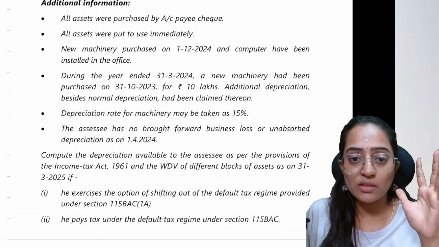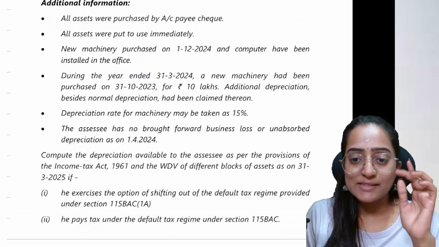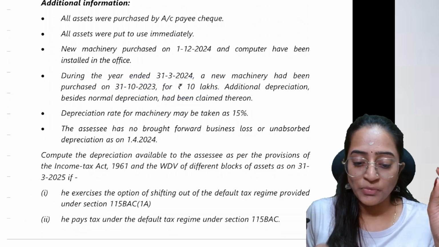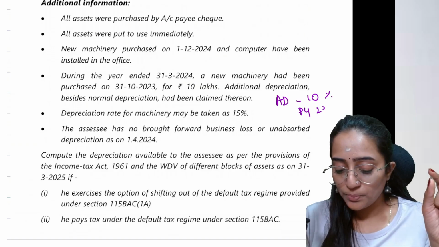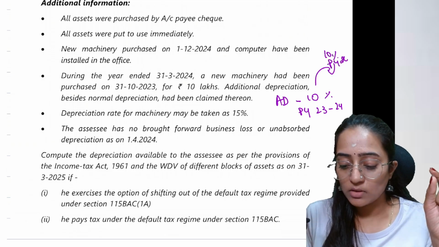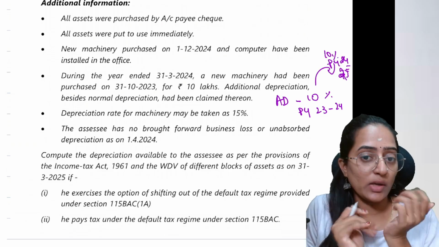Now go backwards and think. In that year, you purchased on 31/10, which is less than 180 days. For 10 lakh, you have taken additional depreciation. It means you have taken 10% of the additional depreciation in PY 23/24. Now the remaining 10% you can get in PY 24/25. I hope everyone knows this point. In 24/25, you can get the remaining 10%.